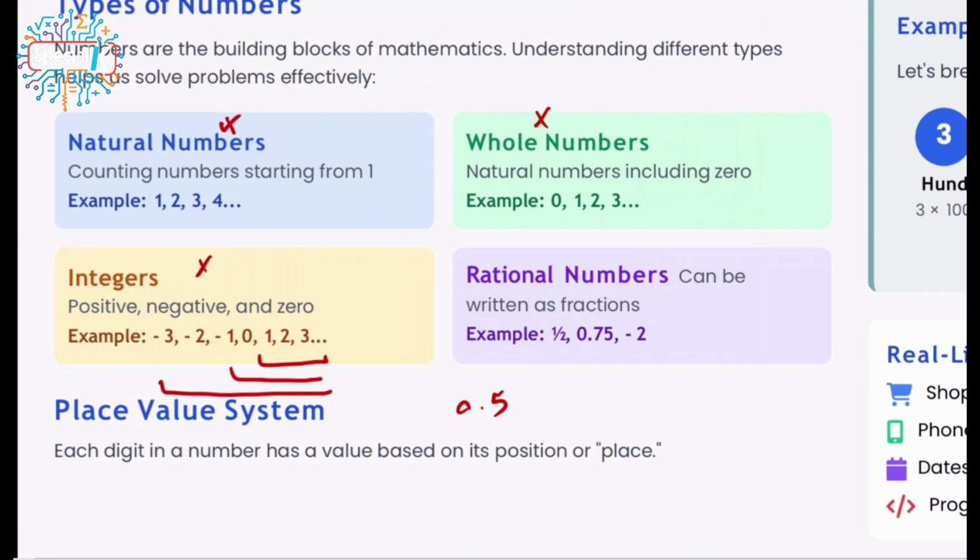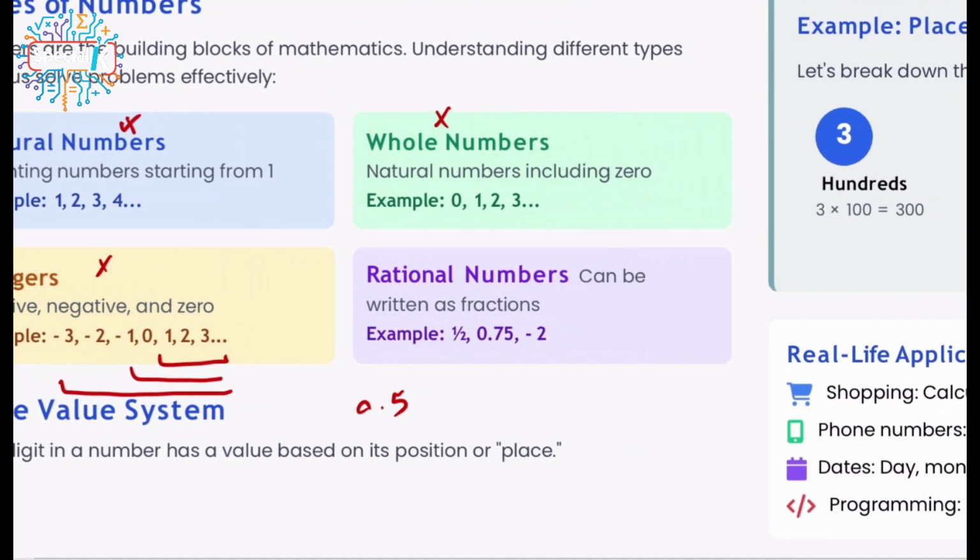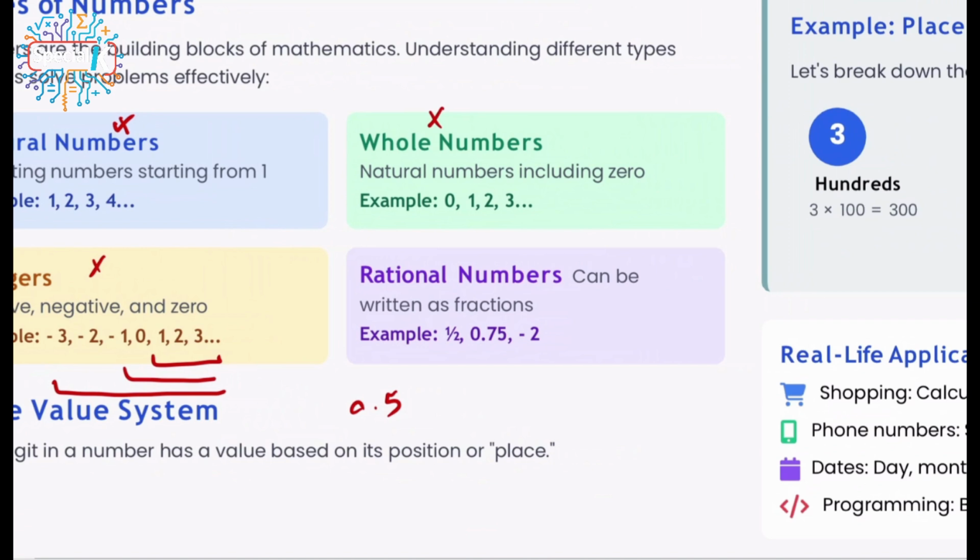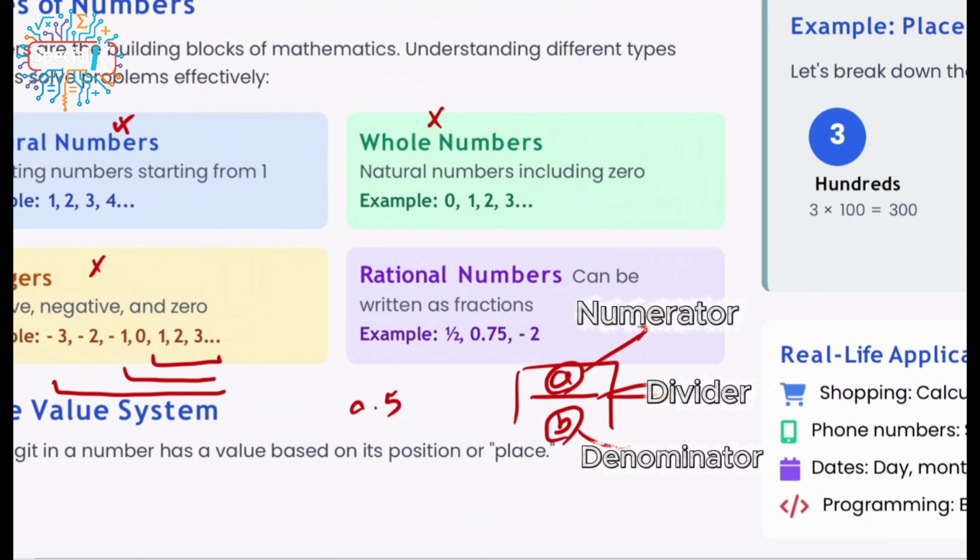So when we're talking about fractions, at least we have a little bit of understanding. But for those who don't know what a fraction means, it is a number that can be written like this: one part on the top, one part on the bottom, and a line between. Again, I don't want to get you confused. Right now we don't know anything about fractions. But the way we can write it down is like this: a, which is a number on the top, divided, using a line, by another number. This is something that we know as fractions.